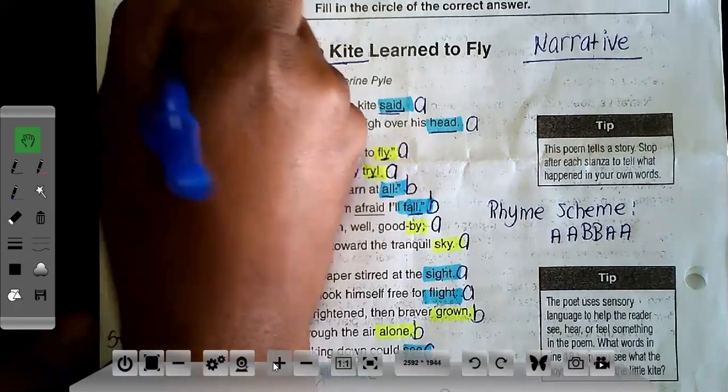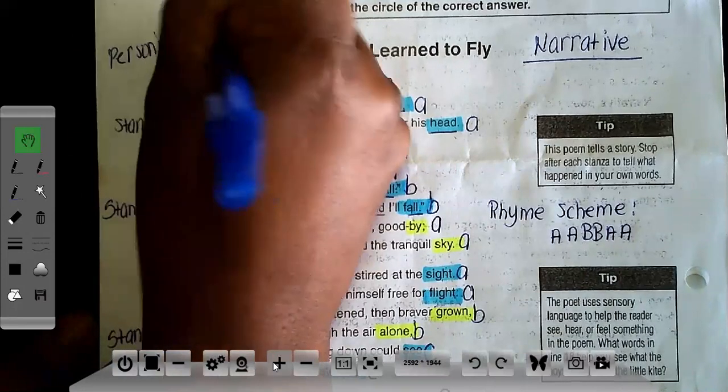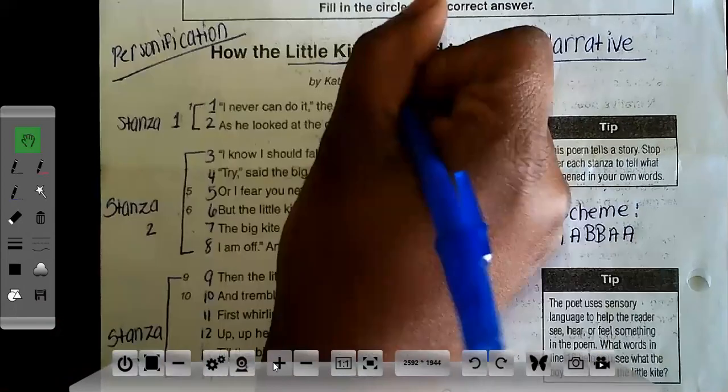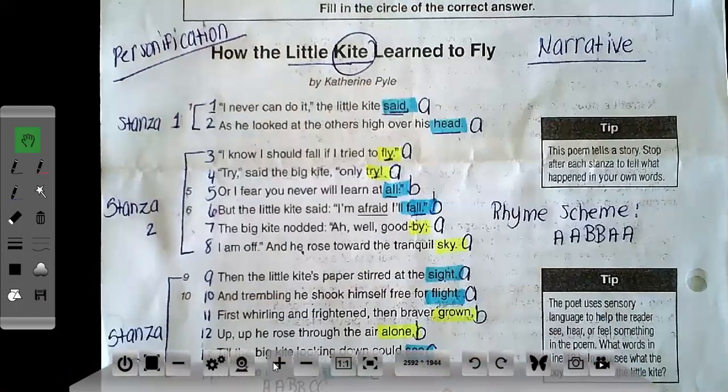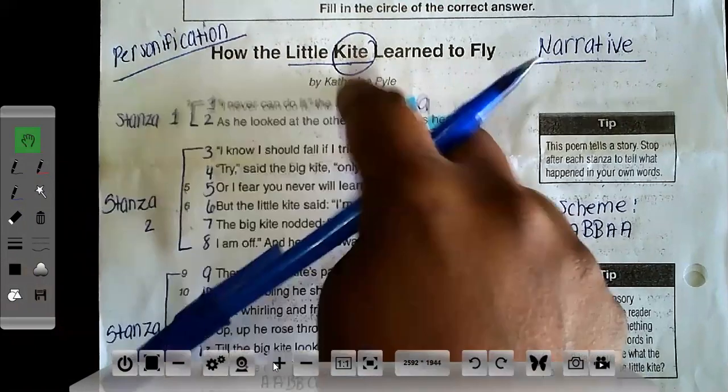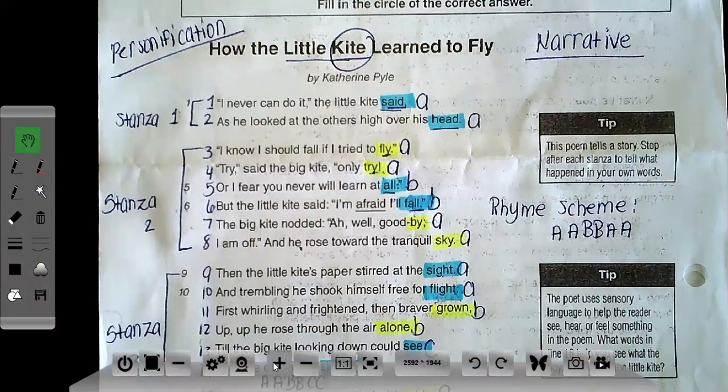So personification is throughout the entire poem. The whole poem is personified. Why? Because they're making the kite talk. Yes, a kite can fly. We know humans can't. That's not what personified the kite. But throughout the poem, what made this a personification, or the figurative language in this as personification, is that the kite is talking. The kite is actually having a conversation with the big kite about being afraid.